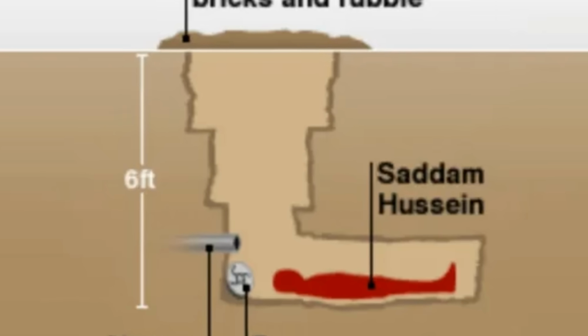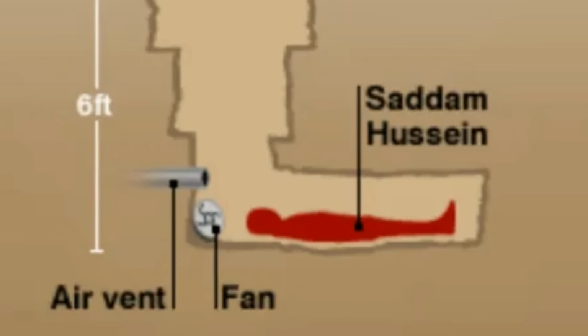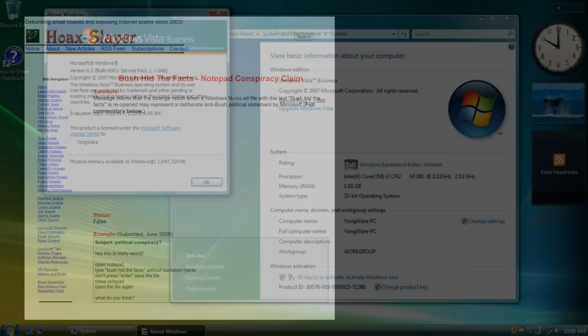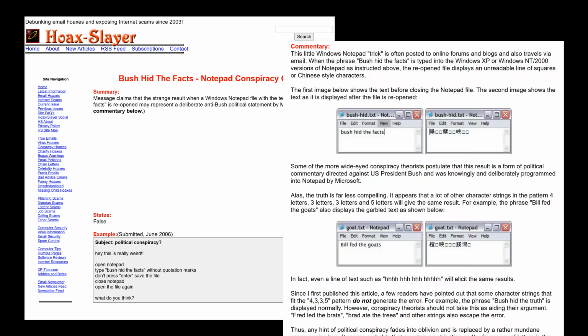I mean, Saddam Hussein had been plucked from his hole by now anyway. And the only problem, of course, is that it was Windows Vista, so most people just stuck with XP, and Bush kept hiding the facts, for them at least. The conspiracy kept spreading. That is, until enough posts and email popped up explaining the reality, and then it just kind of fizzled out. The website Hoaxslayer being one of the first.